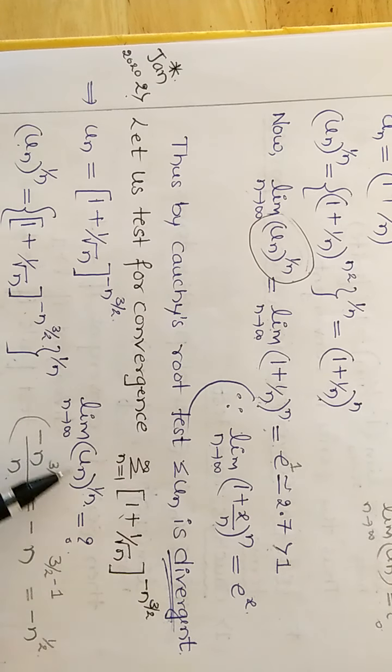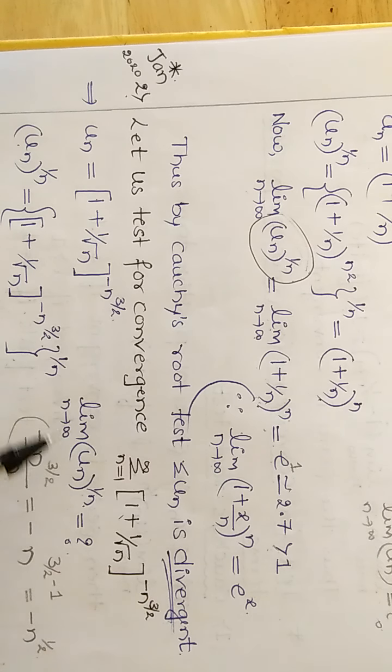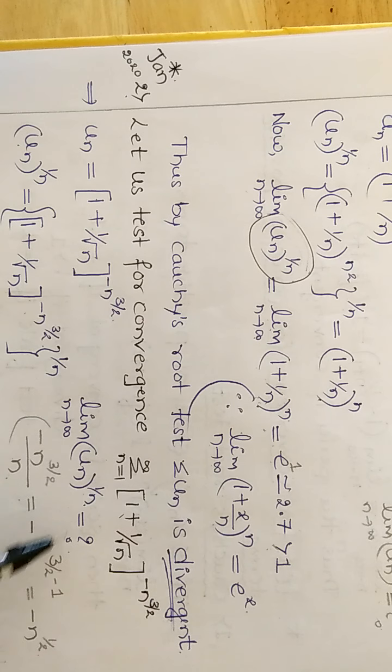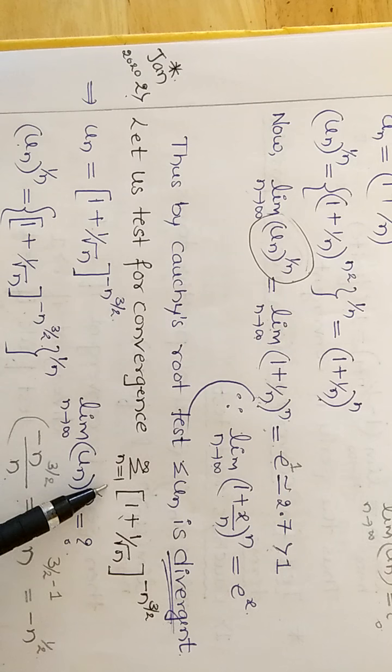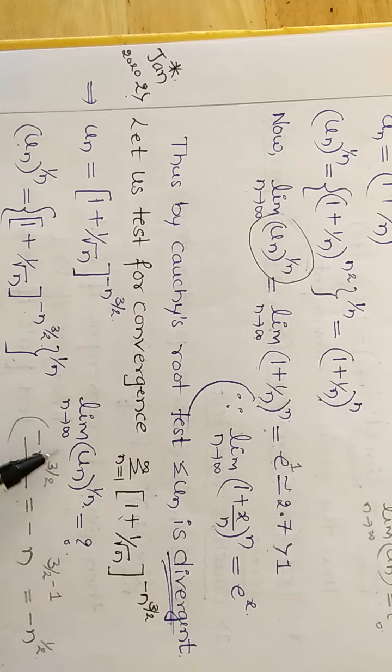We need to calculate whether the limit of un raised to 1 by n as n tends to infinity is greater than 1, less than 1, or equal to 1. So we have the un value; raise the power 1 by n on both sides, then apply the limit and simplify.